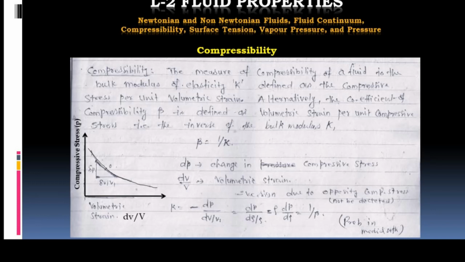That is compressive stress upon volumetric strain. Again I will repeat, the bulk modulus is equal to minus compressive stress upon volumetric strain. Which is also given as rho into dP upon d rho, that is equal to 1 upon beta.